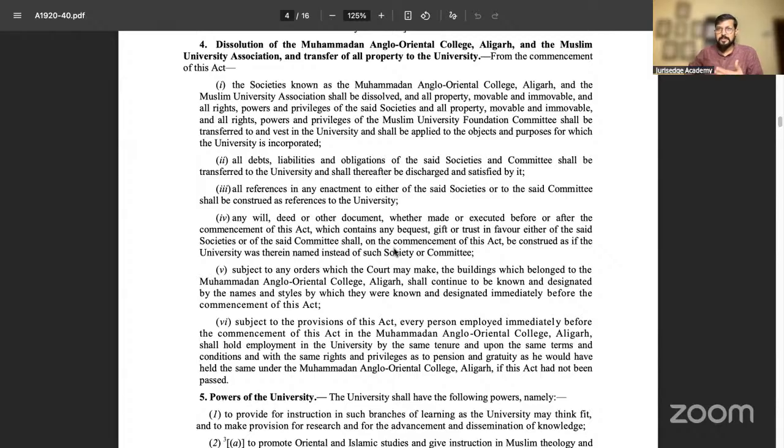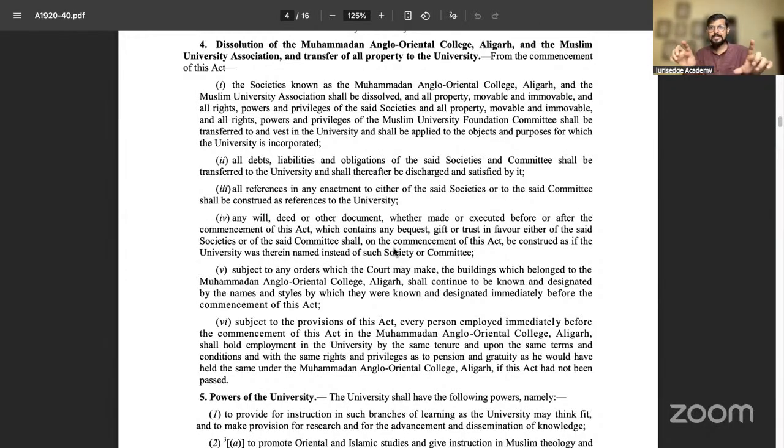Now, as they have surrendered their rights, if they had continued as Anglo-Oriental College, they would have been told to be a minority university. But as they have surrendered their minority status and right via the AMU Act, they will no longer be treated as Aligarh Muslim University, as a minority university. Clear? If it's clear, let me know in the comment box.